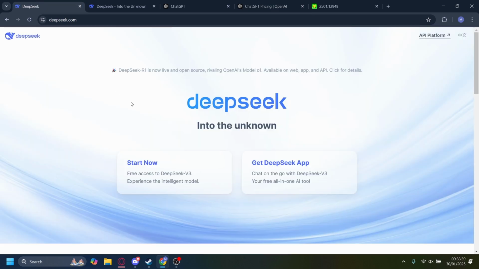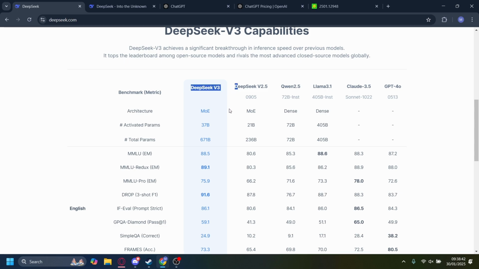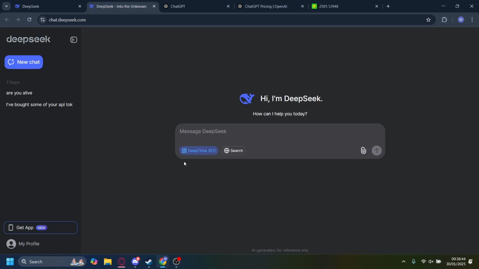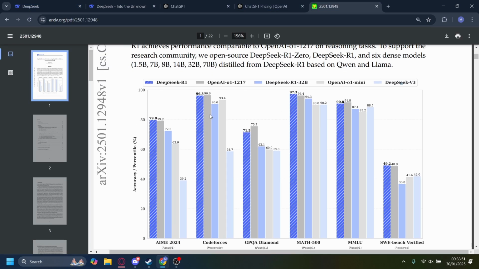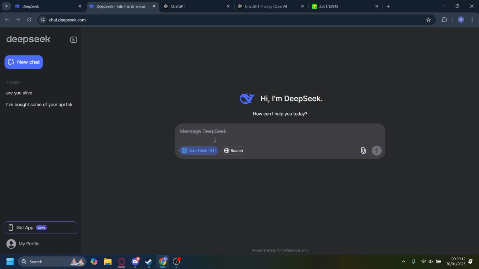And for DeepSeek, right now they're offering their current model, called V3, and on chat you can also use DeepThink R1, right? This is a paper with the benchmark of the AI. You can see DeepSeek R1 is pretty on par with OpenAI o1. On the bar chart, DeepSeek is the blue one with the dashed white lines, while OpenAI is the darker gray one. You can see it's very, very on par. The performance is comparable.